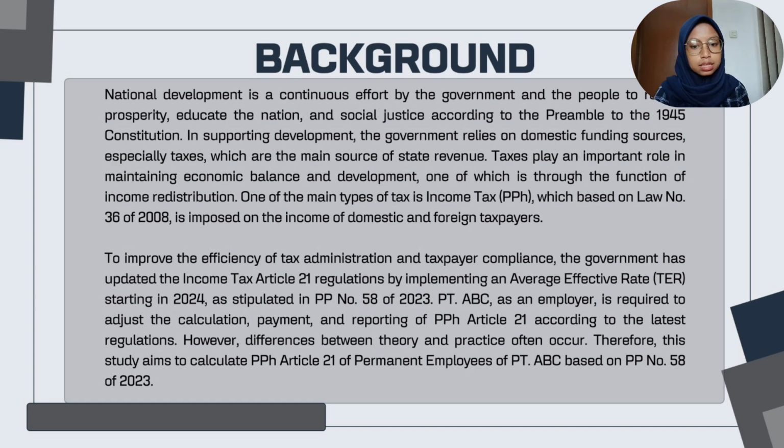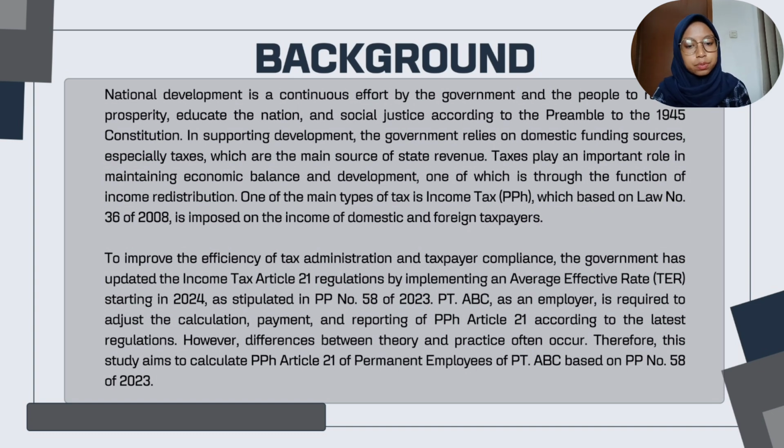As stipulated in Government Regulation Number 58 of 2023, ABC Company as an employer is required to adjust the calculation, payment, and reporting of Tax Article 21 according to the latest regulation.